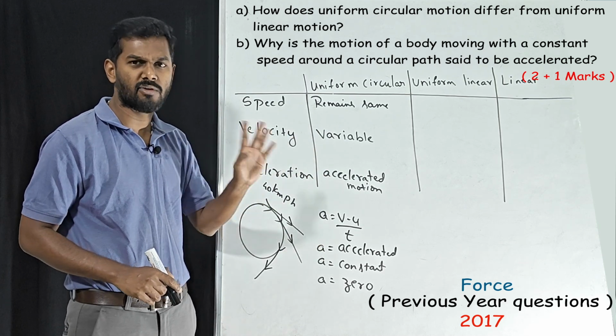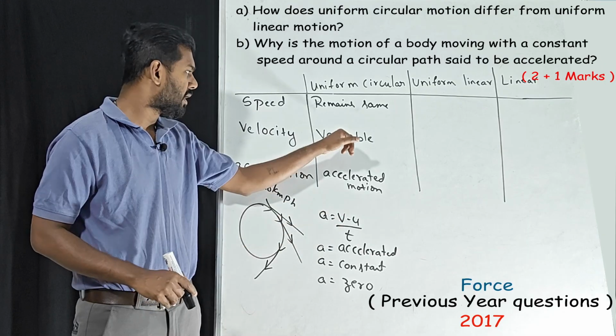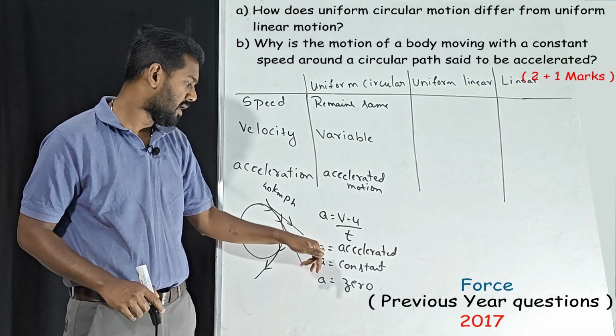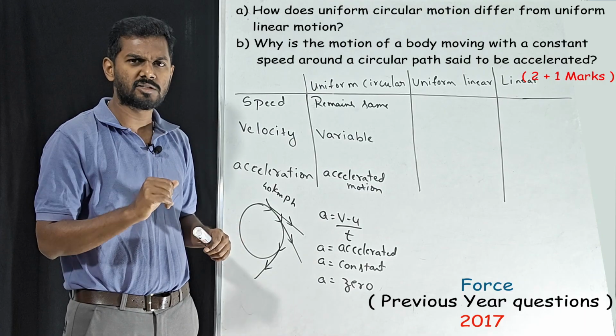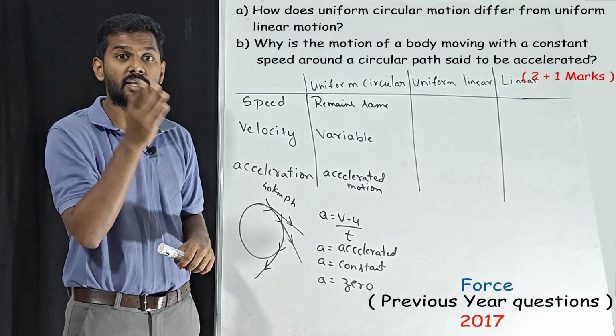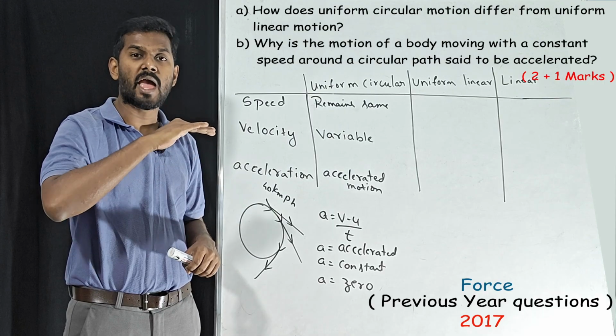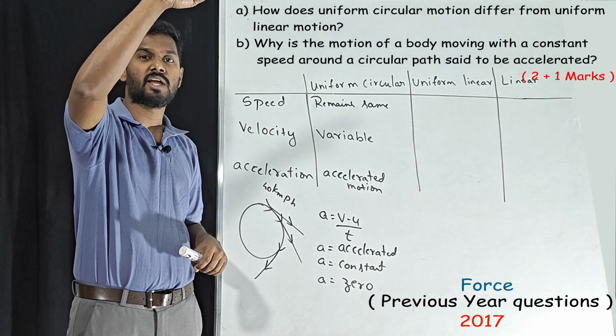Acceleration depends upon only velocity. So what do you mean by accelerated motion? That means velocity is variable. Constant acceleration means what? Many students will think constant velocity. Completely wrong. Constant acceleration means the velocity is increasing at a constant rate.